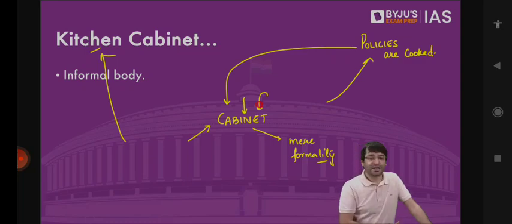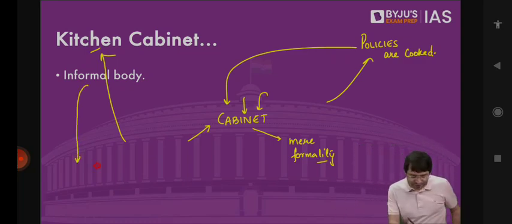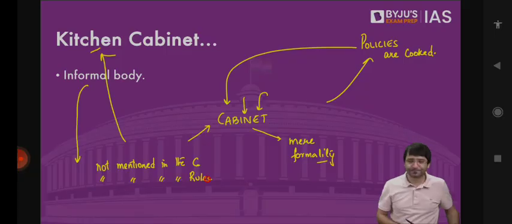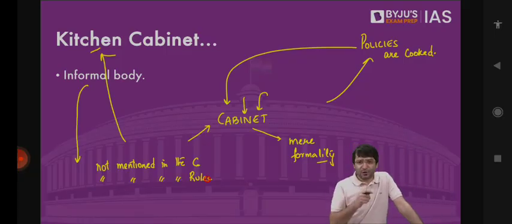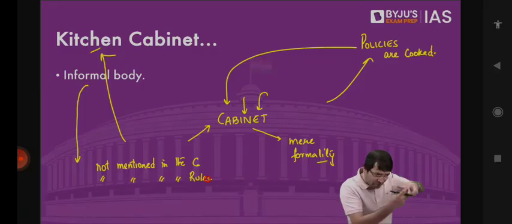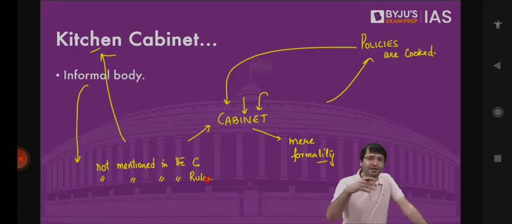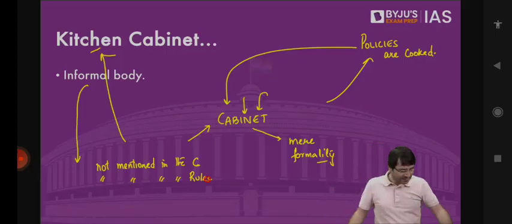That is what we call kitchen cabinet, but it is an informal body, not mentioned in the constitution, not mentioned in the rules as well. Informal body. That means it is the experts, those who watch how the government functions. They claim that Prime Minister relies on certain set of people, and they call those certain set of people, including the Prime Minister, as kitchen cabinet, where the real policy is cooked. Although this term kitchen cabinet is not mentioned in the constitution, it's not mentioned in the rules as well, it's an informal body. Done? Then we have something called cabinet committees.